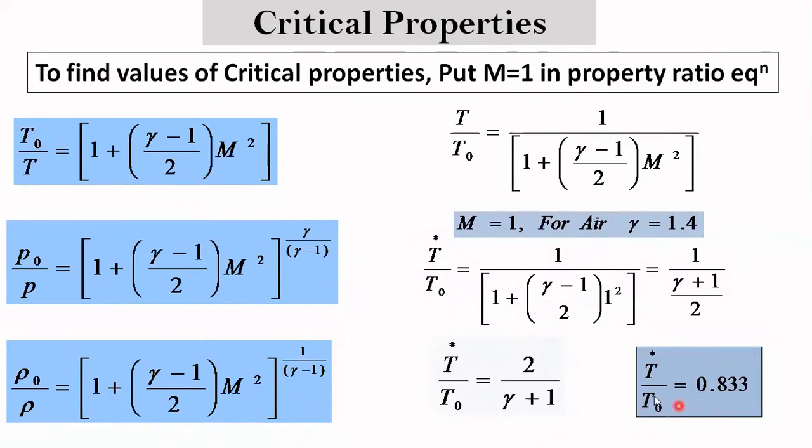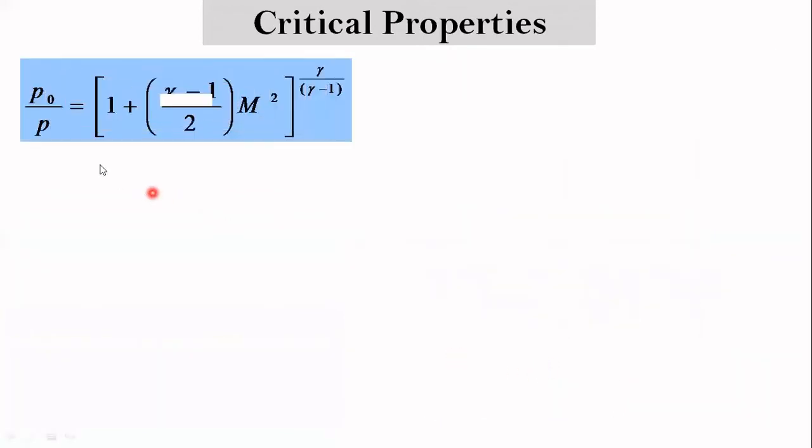So for a given value of stagnation temperature, if you multiply it by 0.833, you will get the critical temperature at that particular stagnation temperature. For a particular stagnation condition, you will have only one value of critical property. Similarly for critical pressure, put Mach number equal to 1 and gamma equal to 1.4.